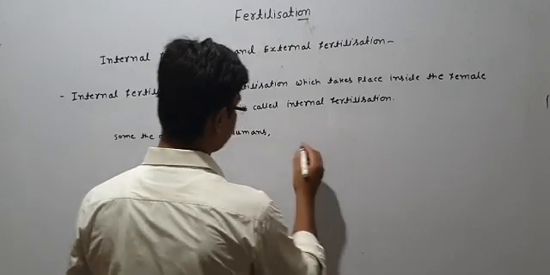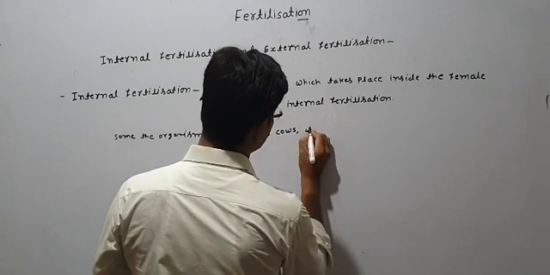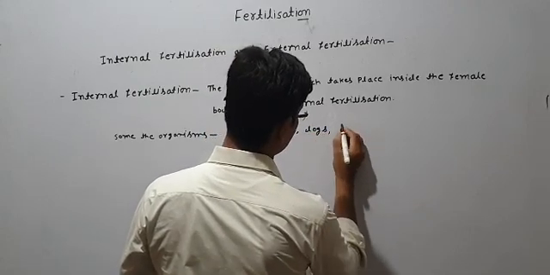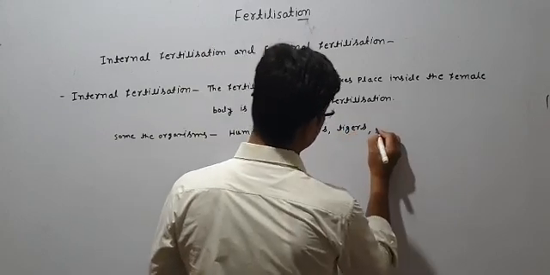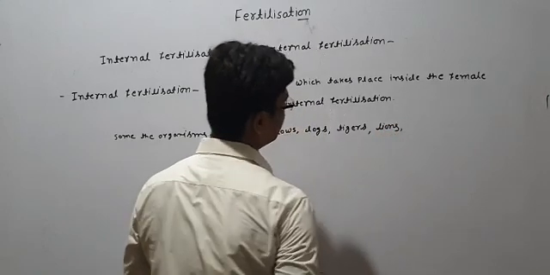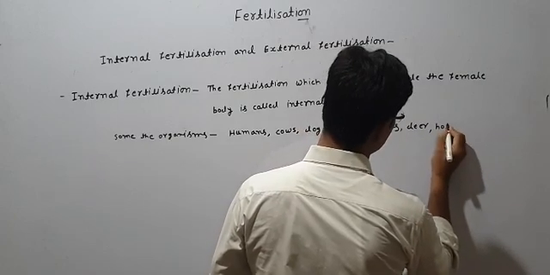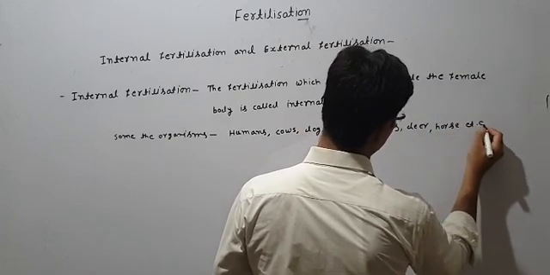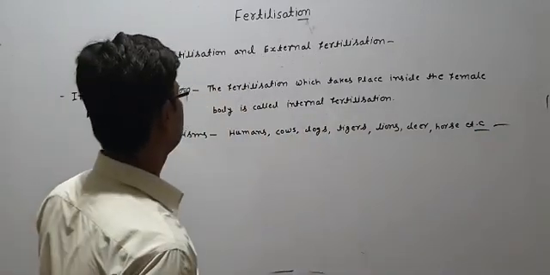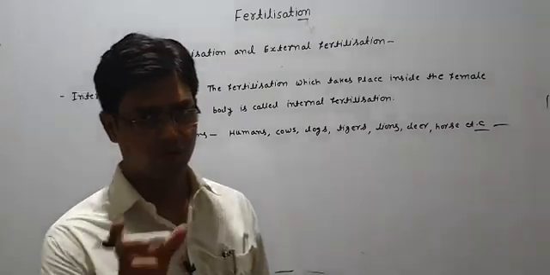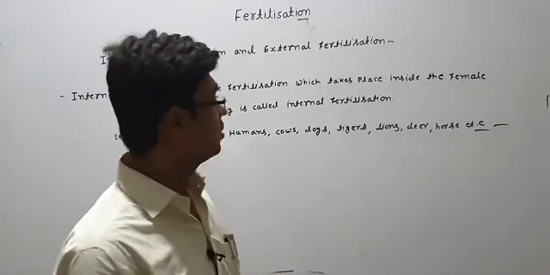Humans, cows, dogs, tigers, lions, actually most of them go through internal fertilization. Deer, horse, etc. There are so many, I cannot write them all. So simply I can say that internal fertilization means fusion of the male gamete and female gamete takes place inside the female body.